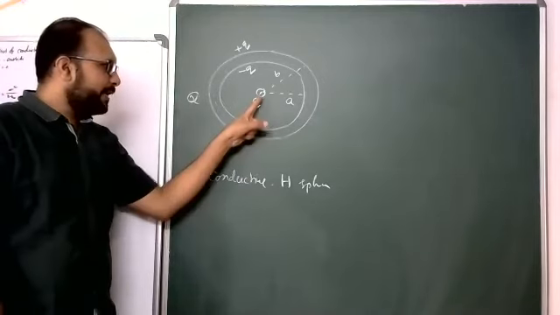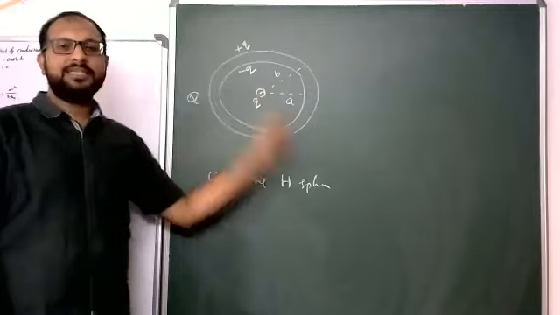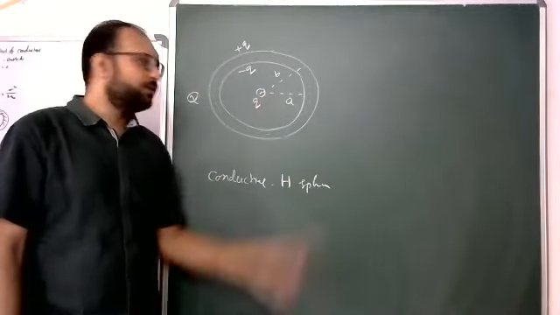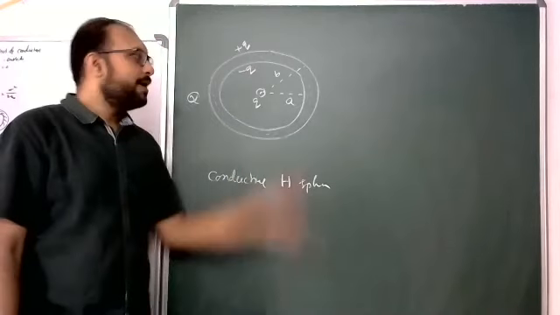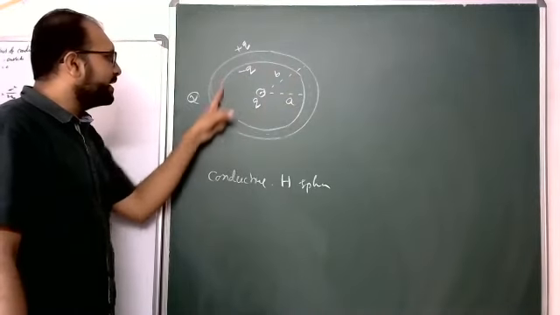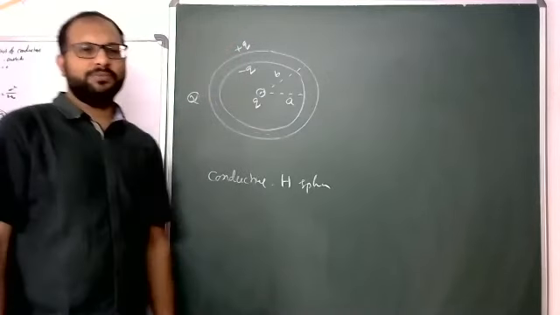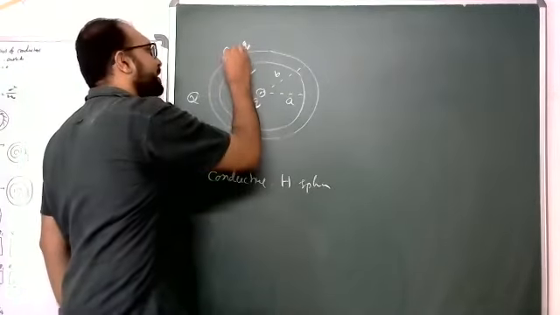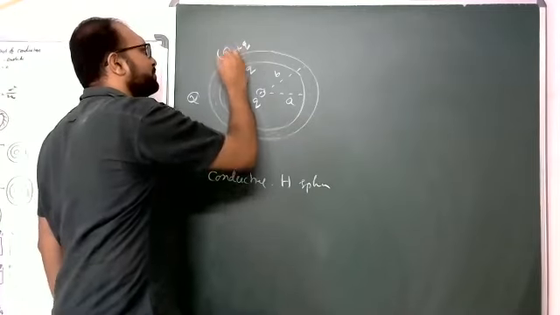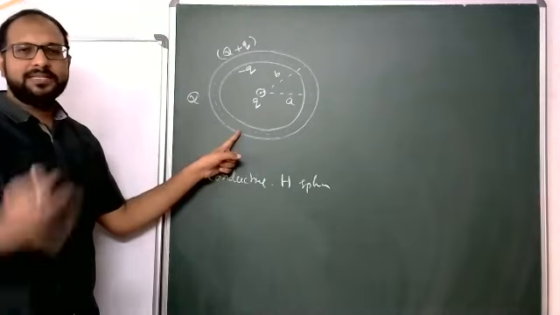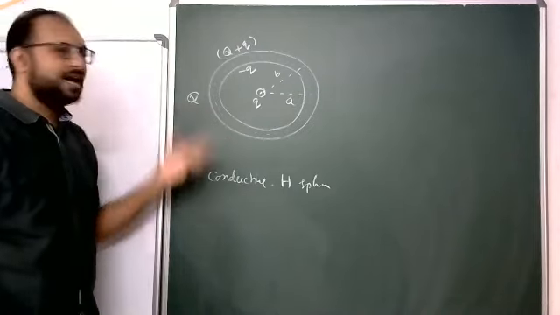Now I am keeping one small q charge at the center. Due to this small q, minus q is induced here. But on the outer surface, how much? That is not plus q. That is capital Q plus q. Why? Because this complete hollow sphere is not electrically neutral. Already charge Q is there.